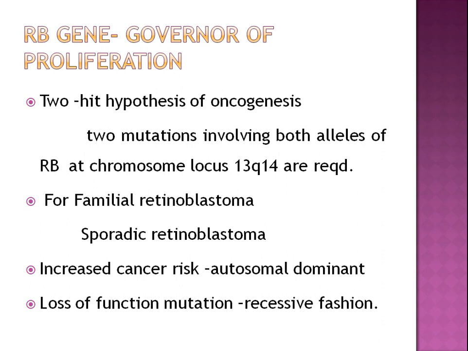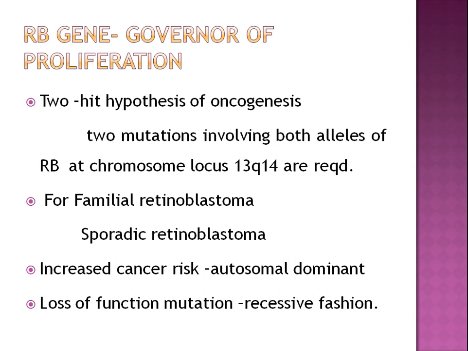In familial cases, children inherit one defective copy of the retinoblastoma gene in the germline and the other copy is normal. Retinoblastoma develops when the normal retinoblastoma allele is mutated in a retinoblast as a result of a spontaneous somatic mutation.